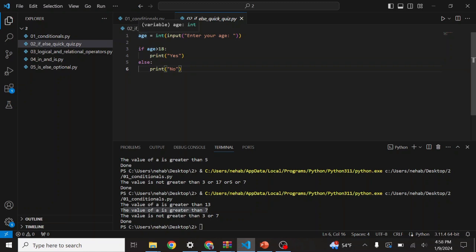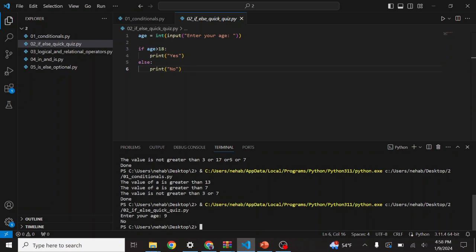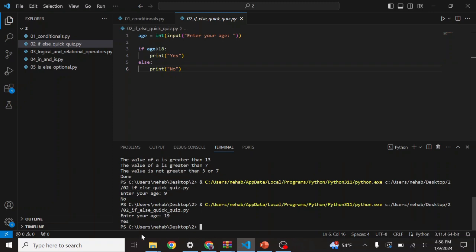So I have made a variable by the name age is equal to int input enter your age, right? So if age is more than 18, print yes, else print no. Let's execute this command. If I enter suppose age 9, what will happen? Age is not greater than 18, so output is no. If I put again age 19, output is yes, because 19 is greater than 18.